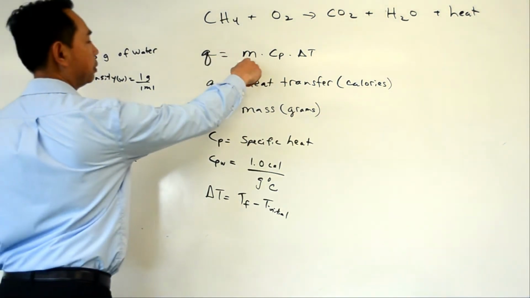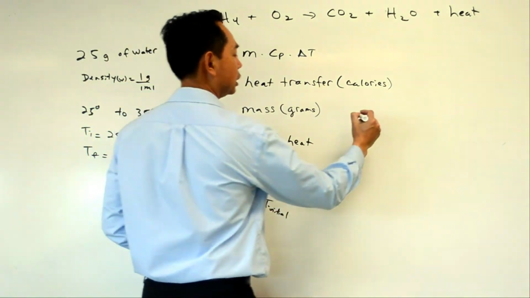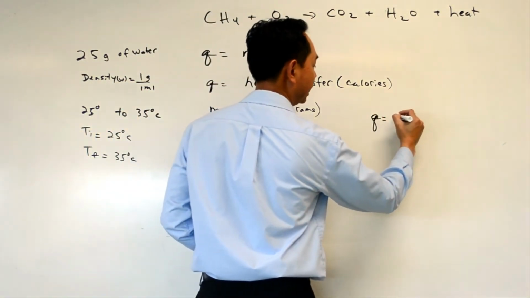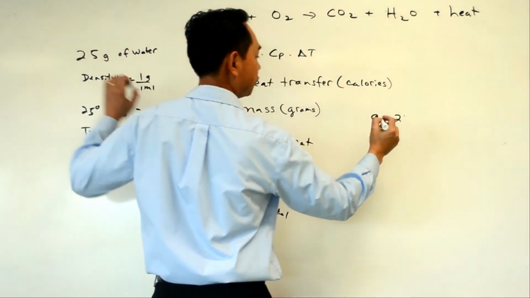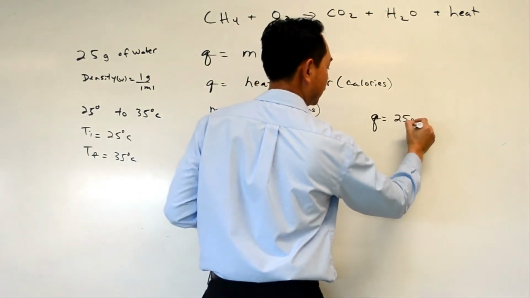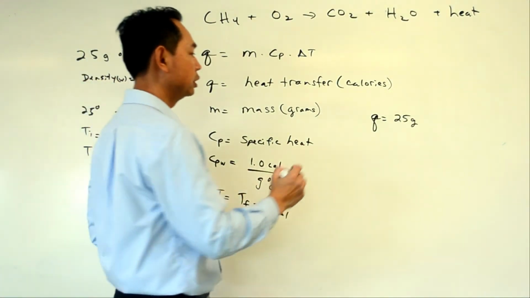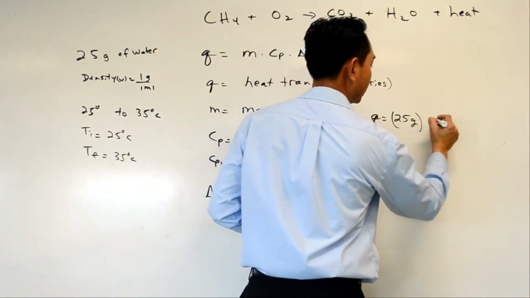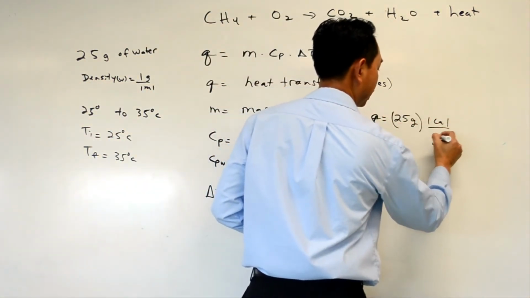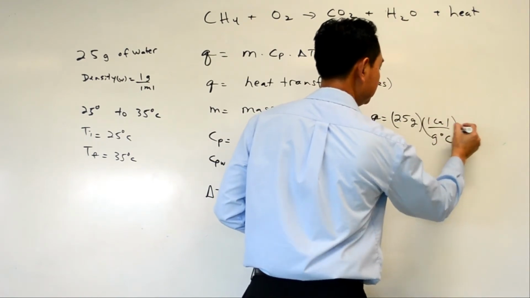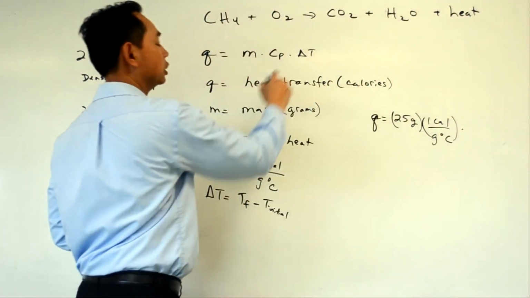If we plug this in, Q is equal to mass, which is 25 grams, and the specific heat capacity of water is 1 calorie per gram Celsius. I'm going to multiply by the change in temperature.